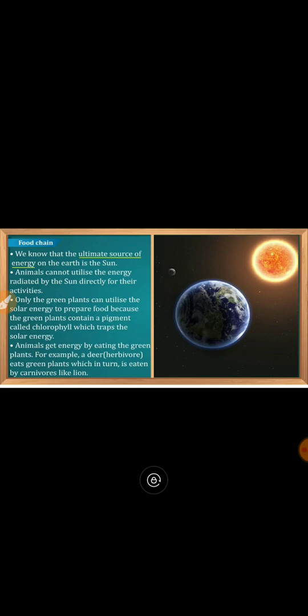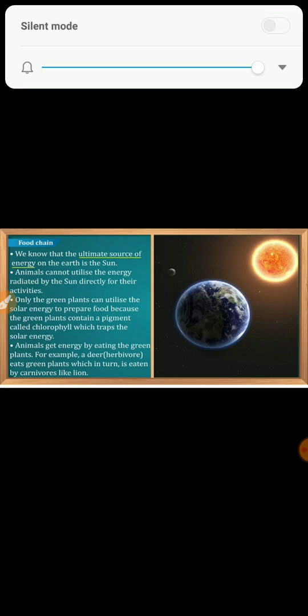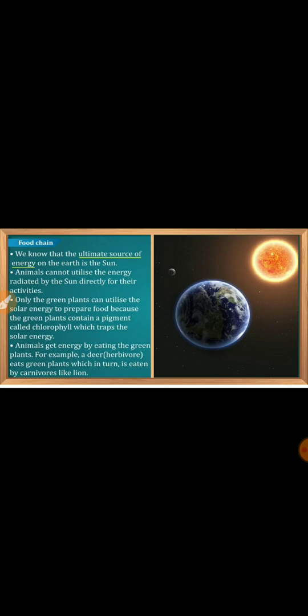Right? If I talk about a plant that has trapped that energy, now if a grasshopper is eating that, then that energy will get transferred to that grasshopper. If a frog will eat that grasshopper, then that energy will get transferred to the frog. Now if a snake is eating that frog, see, frog is also a carnivore and snake is also a carnivore, but the snake is a large carnivore, right? So if the snake is eating that frog, then the snake will get that energy.